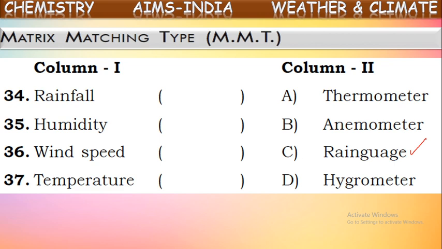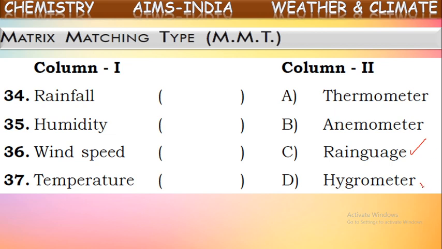And next, humidity. What does it mean? Humidity means the amount of moisture or the amount of water vapor present in air. The quantity of water vapor present in the atmosphere, or the amount of moisture present in the air, is measured by using an instrument called a hygrometer.